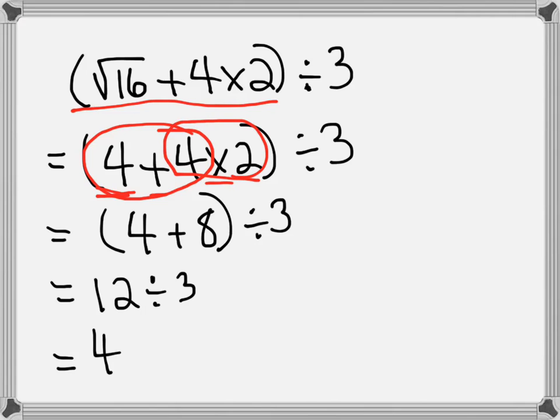In this next line, we have 4 plus 8, which is equal to 12. And then finally, once the brackets are clear, we divide that by 3, and 12 divided by 3 is equal to 4. Just remember that questions can look pretty large sometimes, and throughout the year we'll deal with BEDMAS in relation to integers and fractions and things like that.